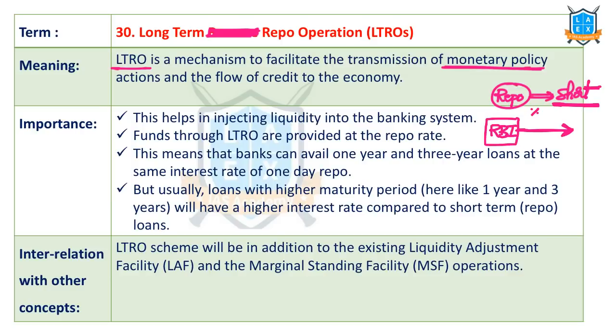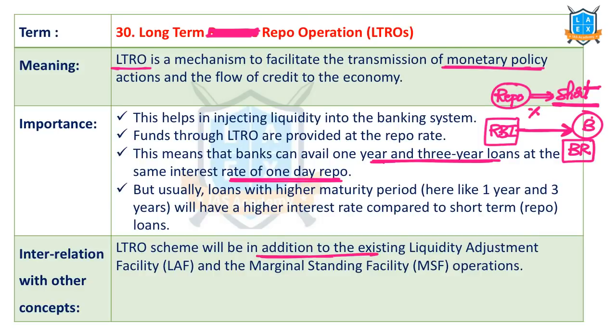But if banks want to take loans on a long-term basis, they need to pay the bank rate, which is higher than the repo rate. But now, because of the liquidity situation, RBI said, banks, you take the long-term loan, but you need to pay only the repo interest rate. That is called long-term repo operations. So 1-year and 3-year loans at the repo rate only.